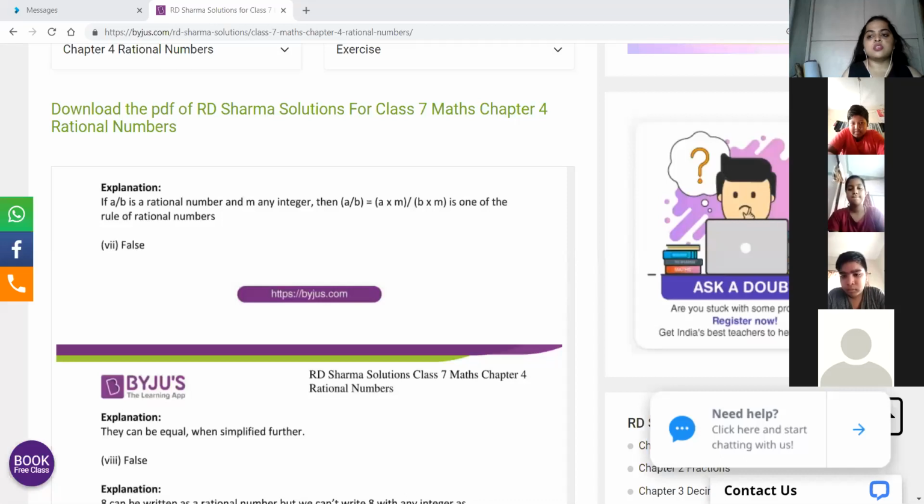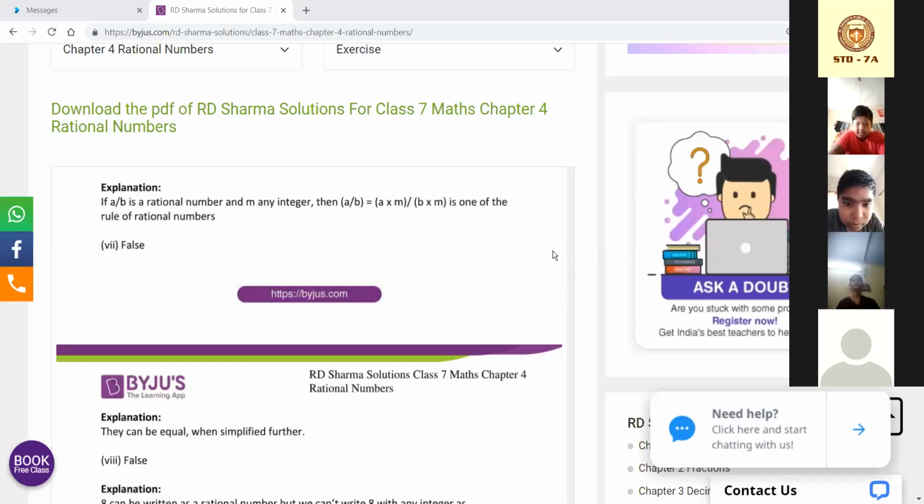Okay, so can you see my screen? Yes, ma'am. Okay. Ma'am, yes, this is one of the spaces where you can just start. This is the Byju's app.